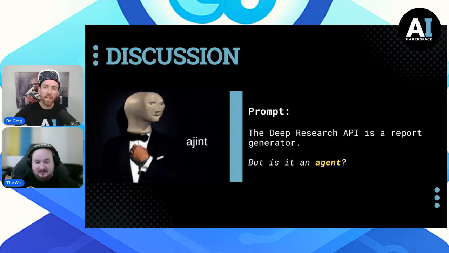Yeah. So when we teach people to build their first application, they just hit an LLM API. And when we just hit an LLM API, we get input, output. That's not an agent.